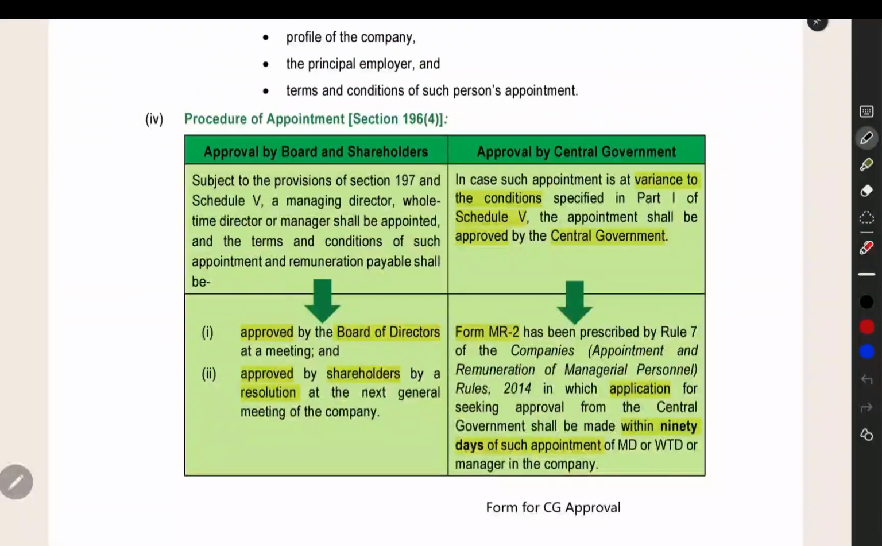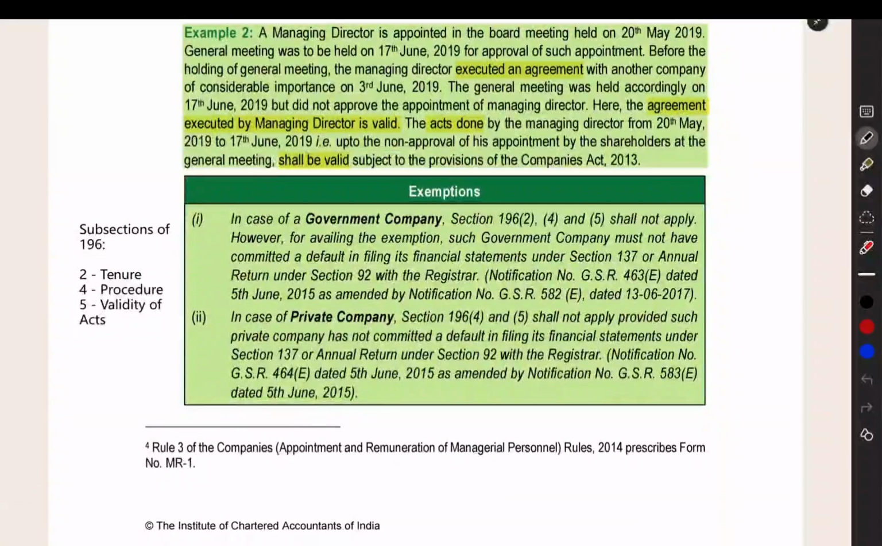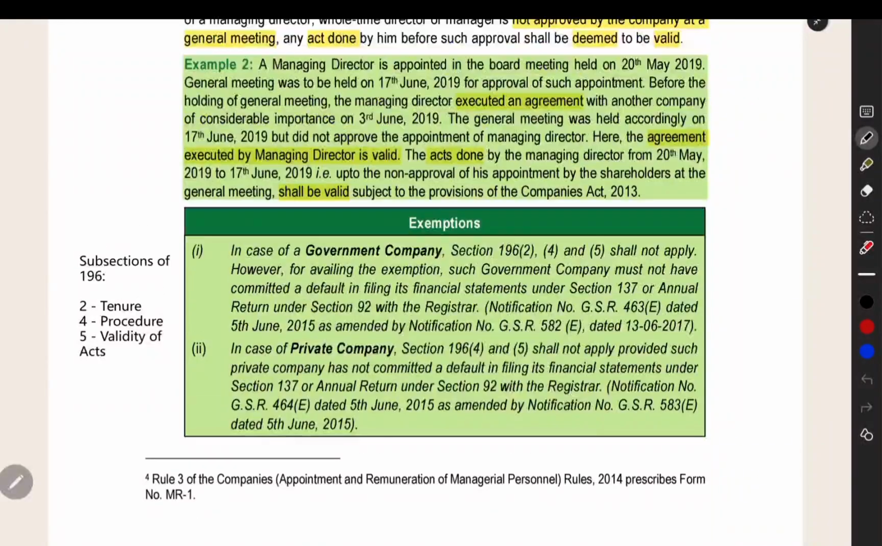Next thing is, one thing you need to understand, this board approval you will get, and you will get appointed, and then in the next general meeting you will get approved by the shareholders. In that between, you will get a time. In that time, if you are doing any act also, it will be valid. They have given some exemption which you can read by yourself.